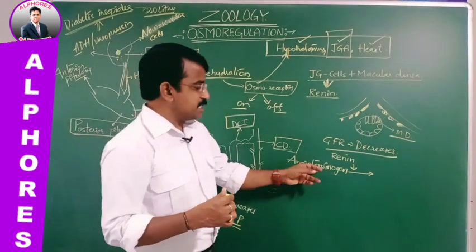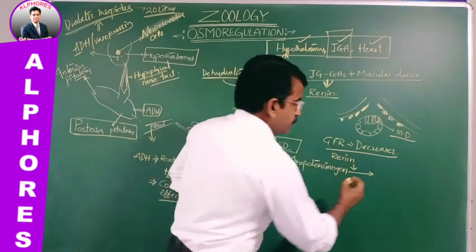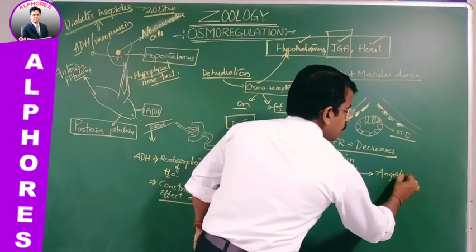It is synthesized from the liver. This angiotensinogen in the presence of renin is converted into angiotensin 1.